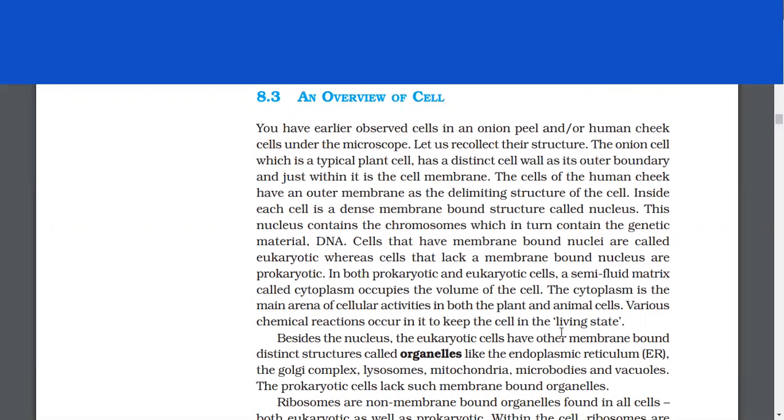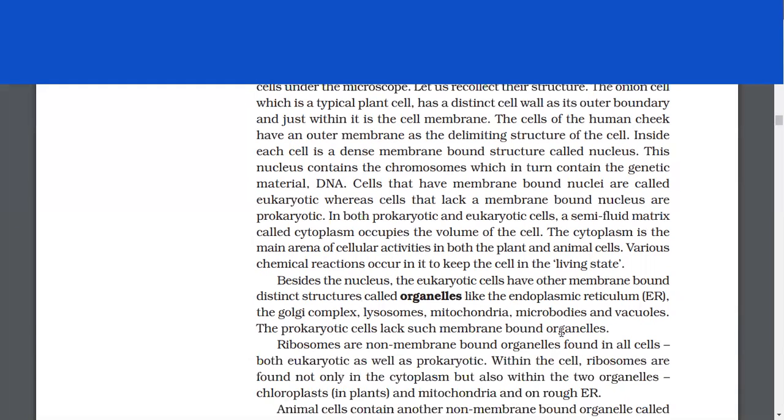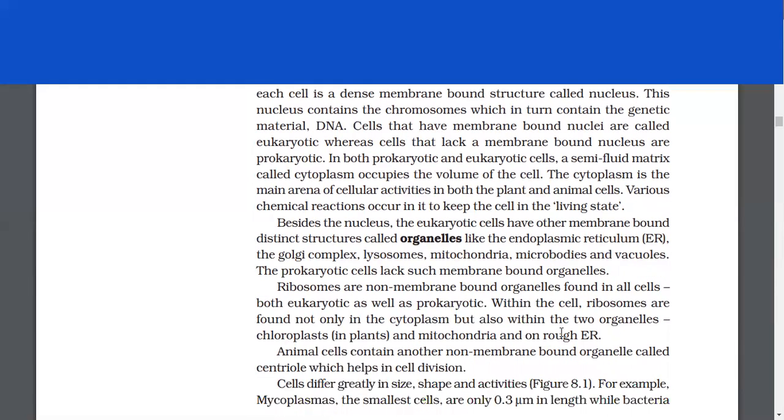The onion cell, which is a typical plant cell, has a distinct cell wall as its outer boundary, and just within it is the cell membrane. The cells of the human cheek have an outer membrane as the delimiting structure of the cell. Inside each cell is a dense membrane bound structure called nucleus. This nucleus contains the chromosomes, which in turn contain the genetic material, DNA. Cells that have membrane-bound nuclei are called eukaryotic, whereas cells that lack a membrane-bound nucleus are prokaryotic.